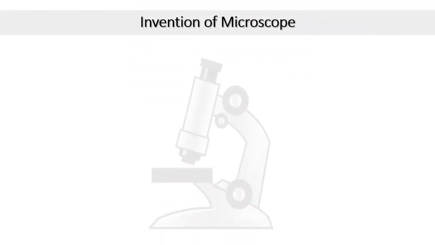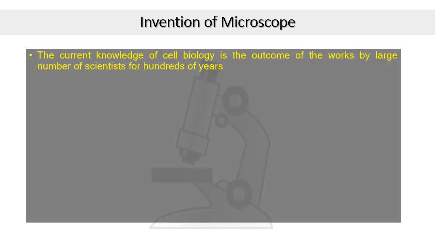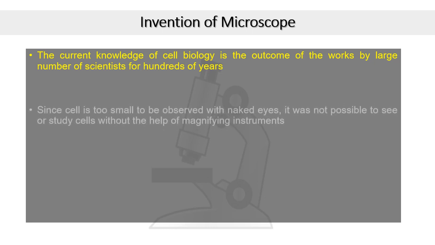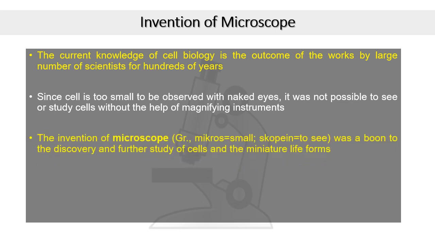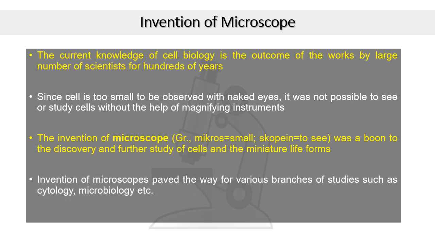The turning point in cell discovery and many more parts of biosciences was actually the invention and gradual development of microscopes. The current knowledge of cell biology is the outcome of the works by a large number of scientists across centuries. Since the cell is too small to be observed with naked eyes, it was not possible to see or study or even know about its existence without the help of magnifying instruments. The invention of the microscope was therefore a boon to the discovery and study of cells and the miniature life forms. Invention of microscopes paved the way for various branches of studies such as cytology, microbiology, etc.